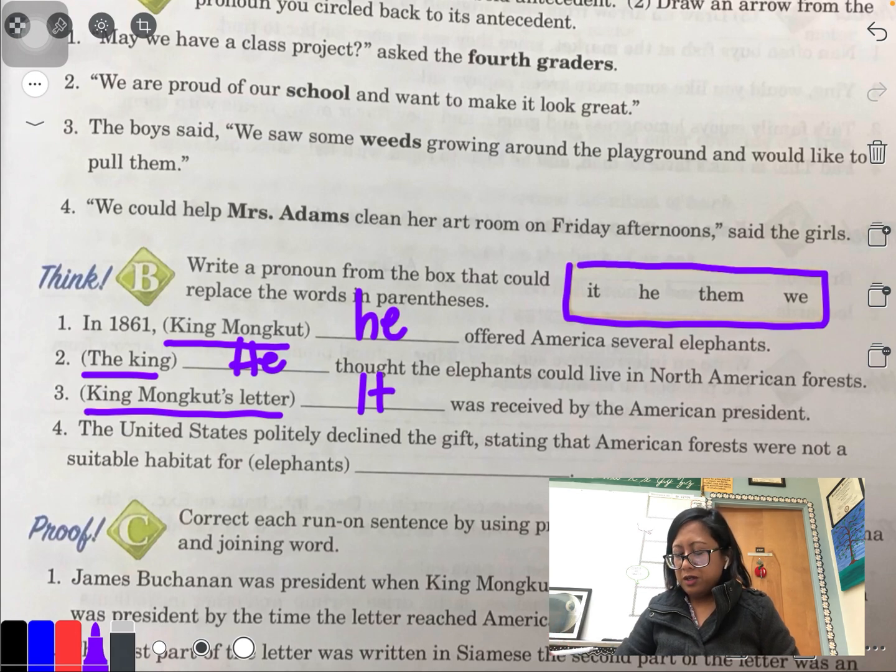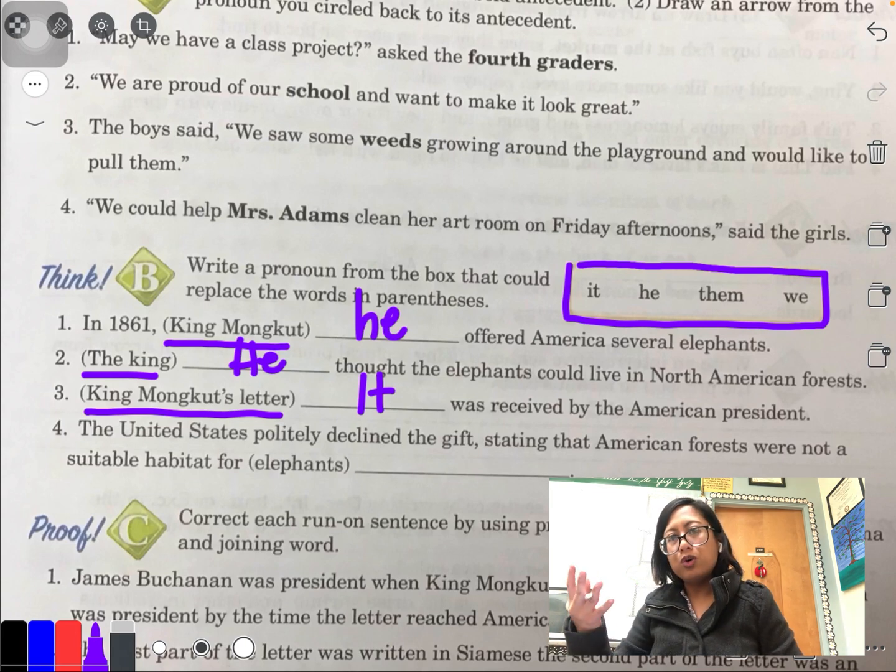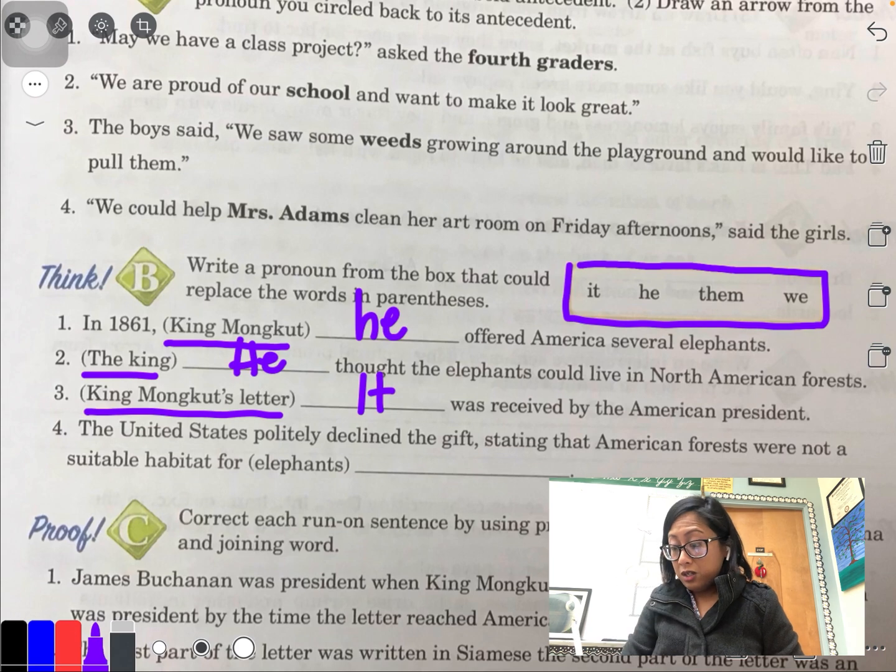Number 4. The United States politely declined the gift. Oh, they said no, stating that American forests were not a suitable habitat for elephants. Oh, I didn't even know we had forests. We're naming more than one.